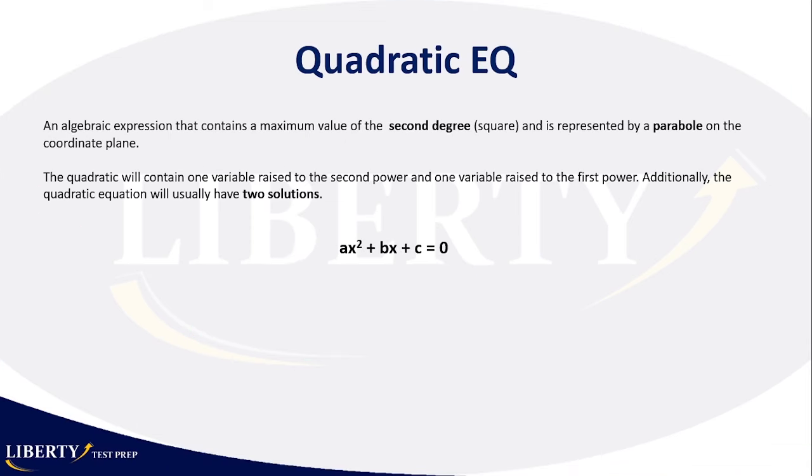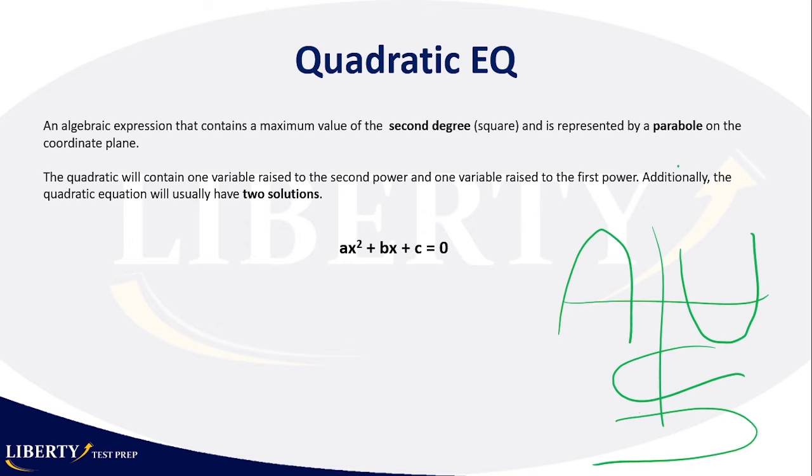Now we're going to go to the quadratic equations. Okay, what is a quadratic equation? Let's read this. It's an algebraic expression that contains the maximum value of the second degree, square, and is represented by a parabola on the coordinate plane, basically. So if you have a coordinate plane, it will be represented something like this, or like this, or like this. Okay, that's a parabola.